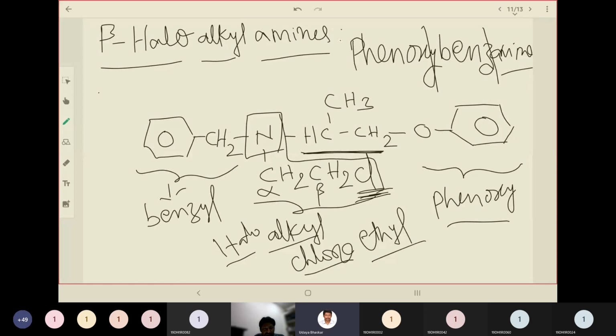To this, what attachments are there? Phenoxy is here, linked with the isopropyl group. Then you have benzyl attached to the amino group. So you have to remember what all the groups present are and how the arrangement is in the molecular structure.